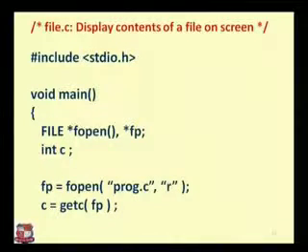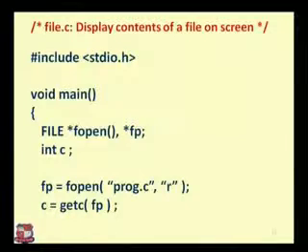Then c equals getc(fp). getc is a function of stdio.h. It means that it will get the characters in an integer format. So what happens: suppose fp is opening program.c. When we open program.c, fp will point to the first character. Suppose I have a file containing hello world. Then H is the first character the pointer points to. Hello world means we are having 10 characters in it.